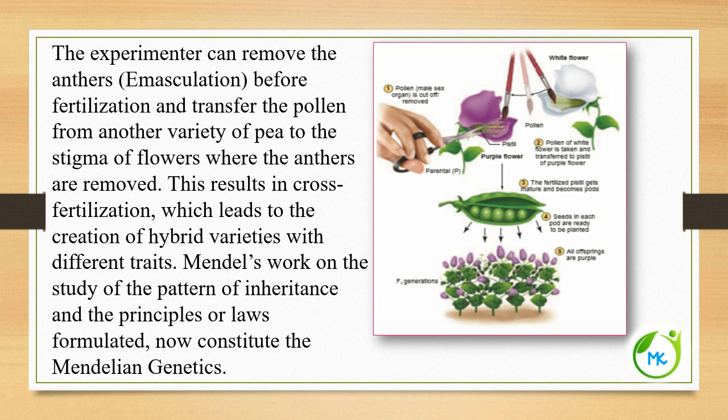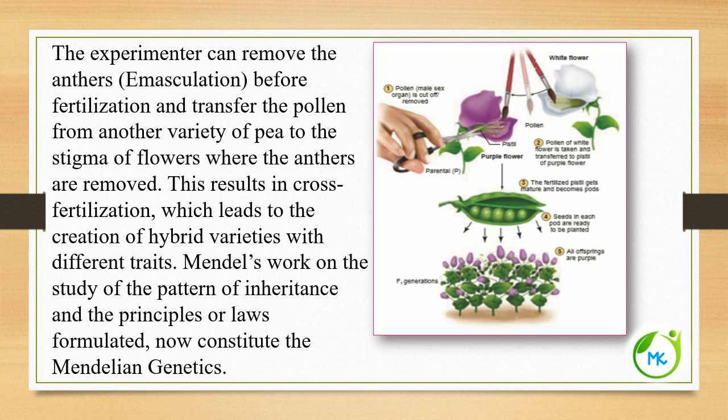Also, cross-fertilization is possible in the case of Mendel's pea plant. The experimenter can remove the anther, as shown in this figure. This process is called emasculation. Before fertilization, emasculation can be done and pollen transferred from another variety of the pea plant.